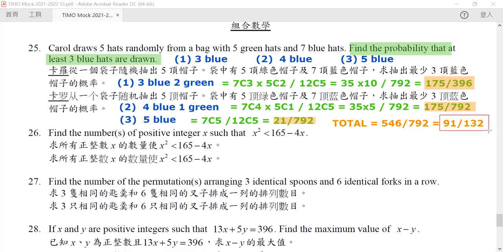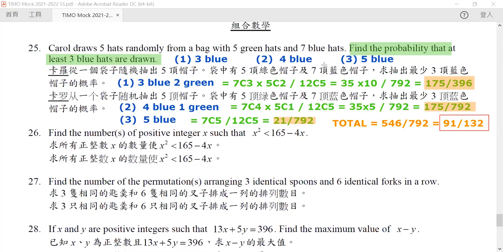But of course, it is most probable because it is more likely for you to take blue hats and you only need to draw at least 3. So it's roughly half of them. The other half is where you draw less than 3. So we have 3, 4, 5 for blue, or we have 0, 1, and 2 for blue. Of course, drawing 0, 1, and 2 is less likely than 3, 4, 5, so it is natural for it to be greater than half. Okay, so this is our question number 25.